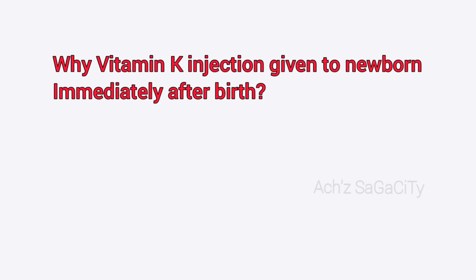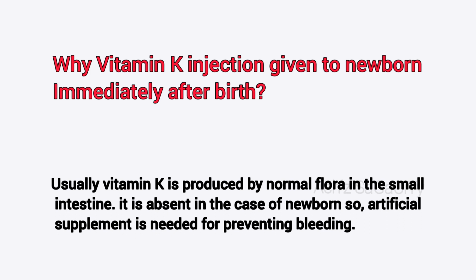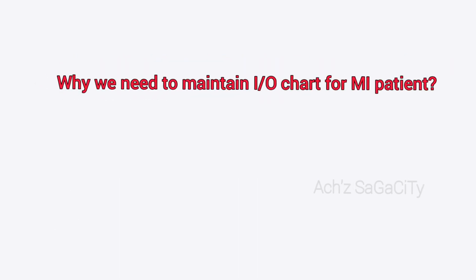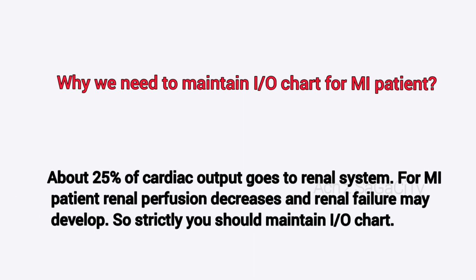Why vitamin K injection given to newborn immediately after birth? Usually, vitamin K is produced by normal flora in the small intestine. It is absent in case of newborn, so artificial supplement is needed to prevent bleeding. Then why we need to maintain IO chart for MI patient? IO chart means intake and output. About 25% of cardiac output goes to renal system. For MI patient, renal perfusion decreases and renal failure may develop. So we want to strictly maintain IO chart for this patient.